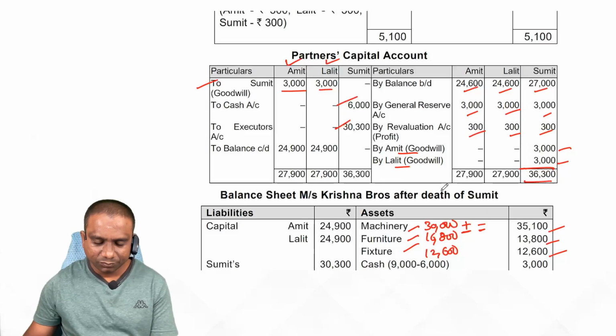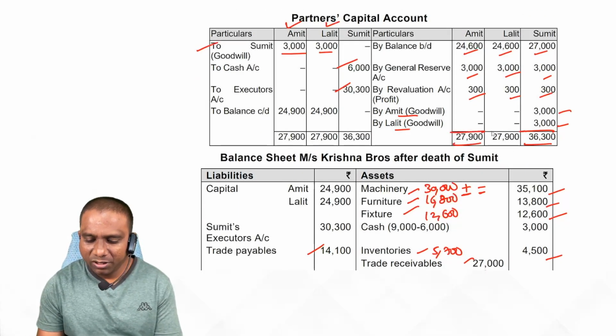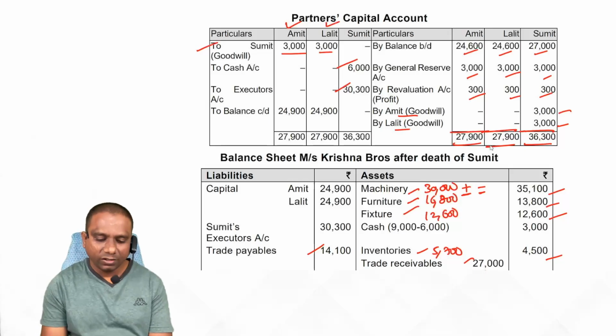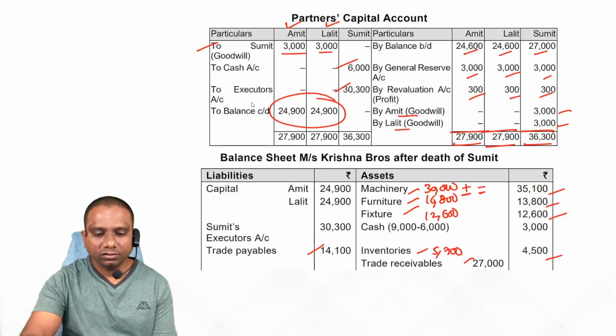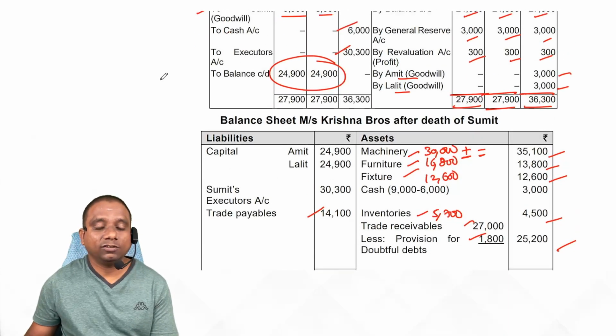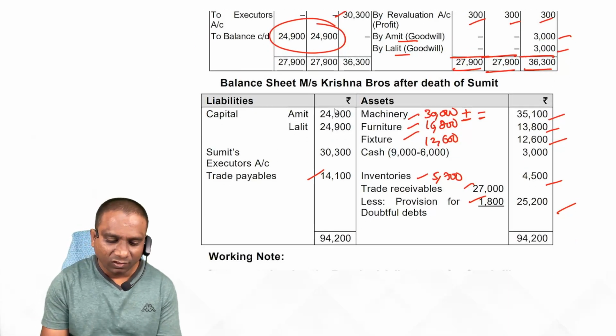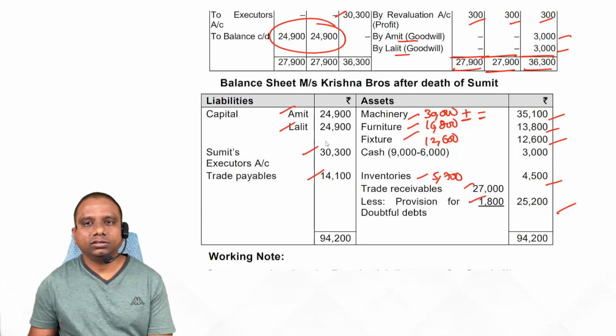Okay, fine. After that, balance Amit's capital and Lalit's capital. Here we have capitals 24,900, 24,900. Show them in the balance sheet liability side. Don't forget to show the executors account in the balance sheet, along with Lalit capital and Amit capital.